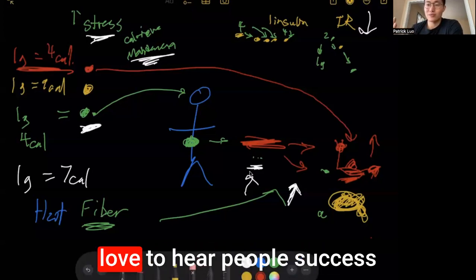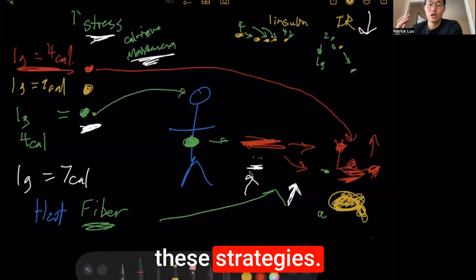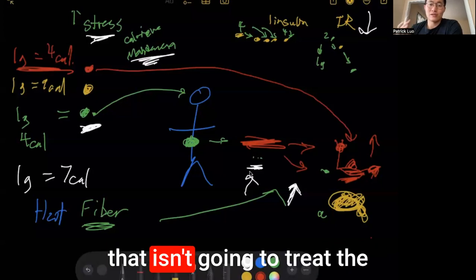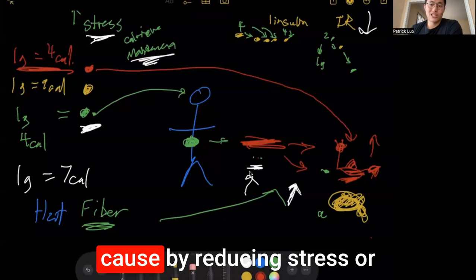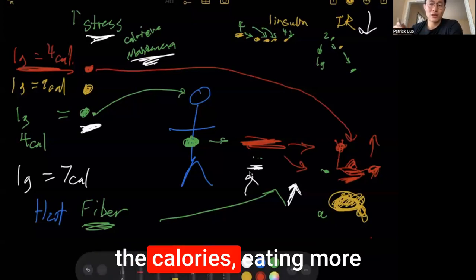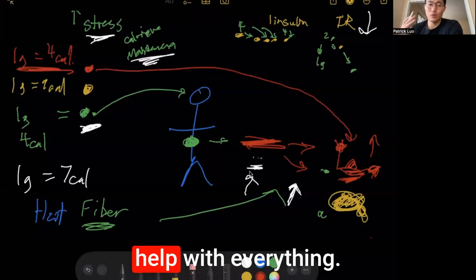And that's the stuff that I love to hear, people's success stories of implementing these strategies without having to rely on supplements or other things that aren't going to treat the root cause. And instead, actually treating the root cause by reducing or managing stress effectively, and then understanding the calories, eating more fiber, eating more protein, that can consistently help with everything.